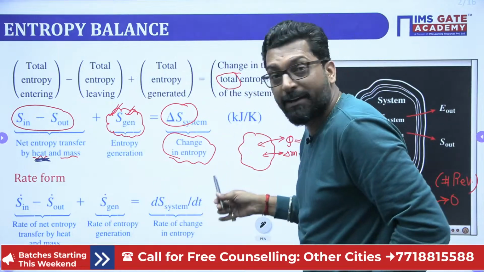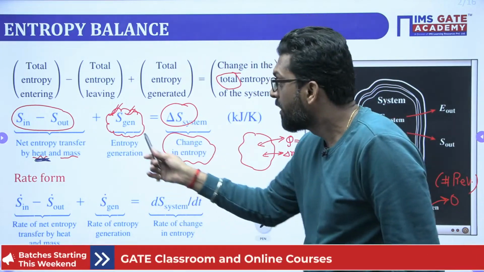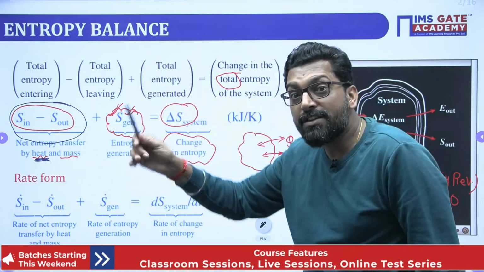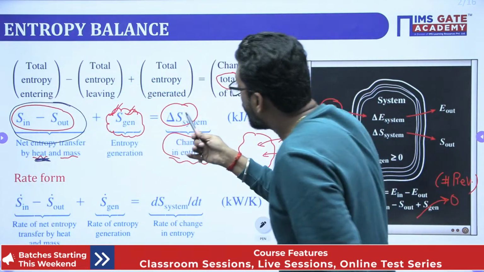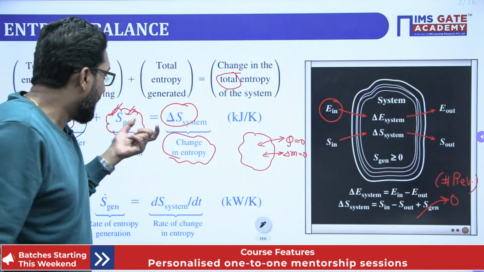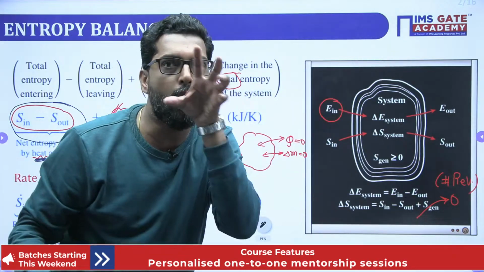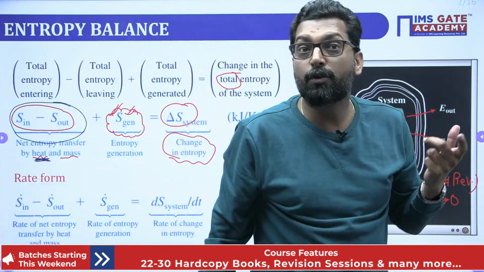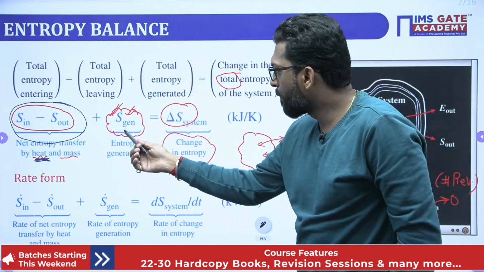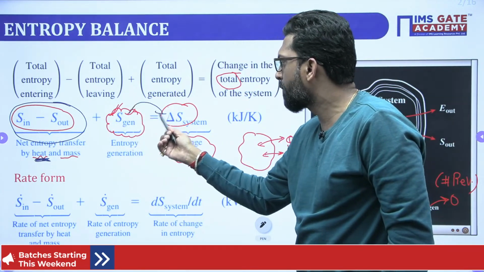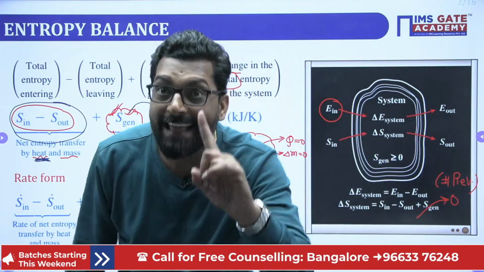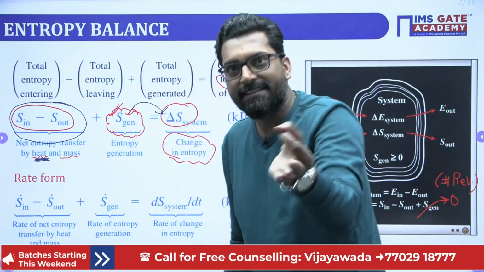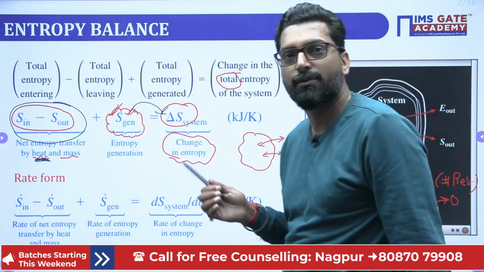If there is a closed adiabatic system, there is no entropy transfer. That means, in that sense, the entropy generation is the total entropy change of the system, when we take it globally, not locally. That's why globally entropy always increases. In the limiting sense, if the process is reversible, we can say that the generation is zero.